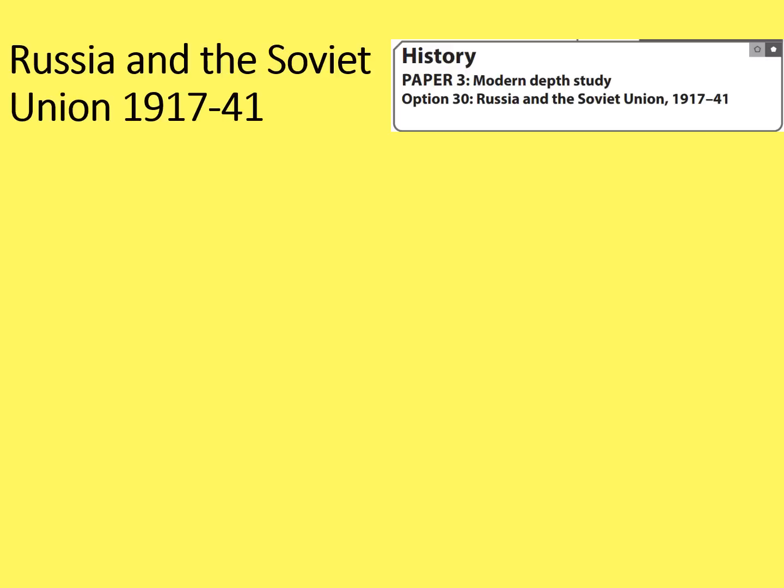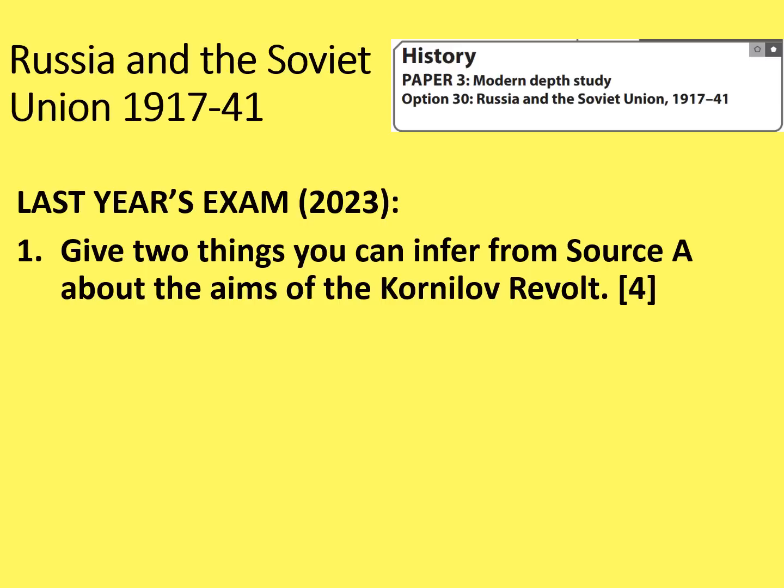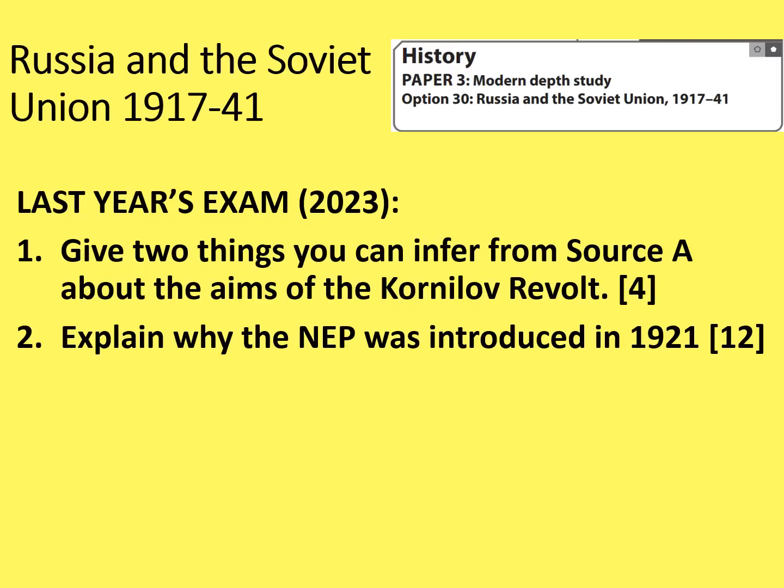I've used the same methodology as I have on the other topics, which I am more familiar with though. Let's get into it. So last year's exam in 2023 was give 2 things that you can infer from source A about the aims of the Kornilov revolt. That was worth 4 marks. And question 2 was explain why the NEP was introduced in 1921. Apologies, but I forgot to write down the stimulus points on that, although I will have recorded it in my matrix when I'm doing the later predictions.